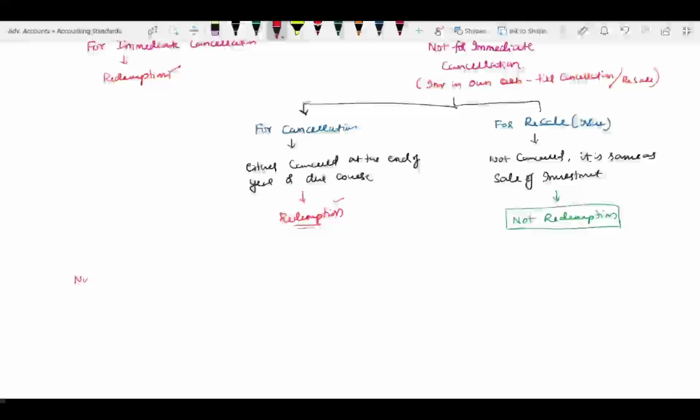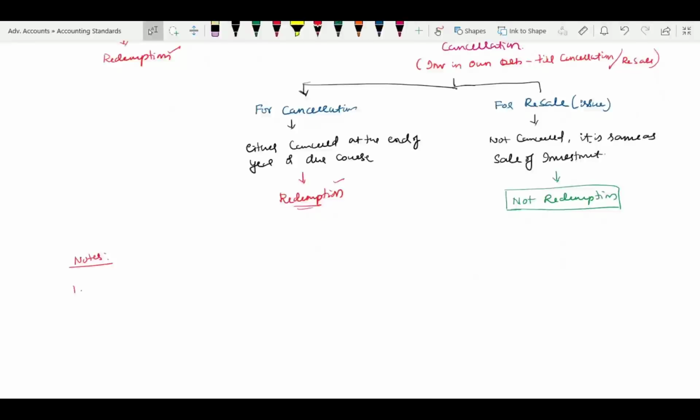Now, under this, let us go for notes. Note number 1. Only on account of cancellation, it is said to be redemption.